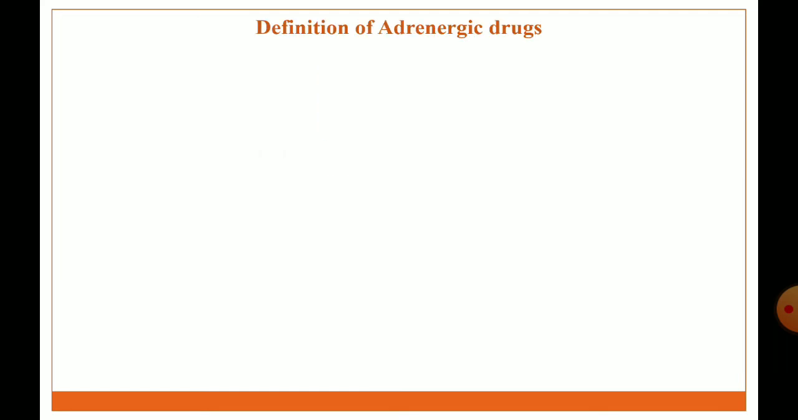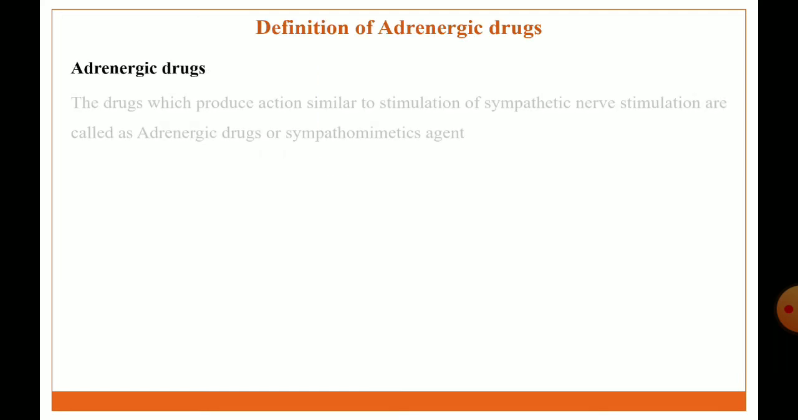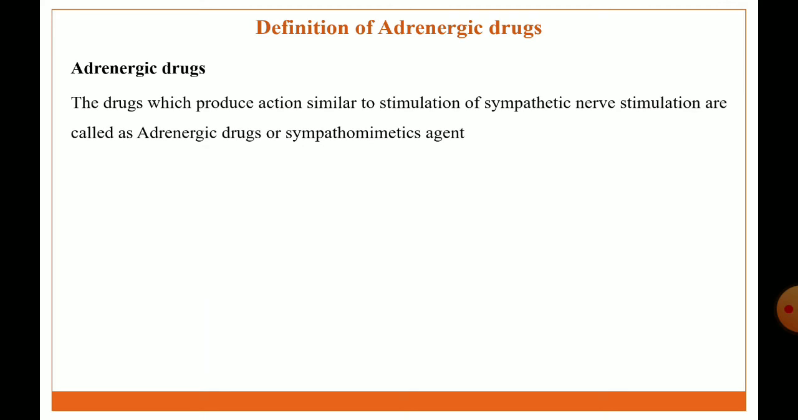Definition of adrenergic drugs: adrenergic drugs are drugs which produce action similar to stimulation of the sympathetic nerve. They are called adrenergic drugs or sympathomimetic agents. Examples: adrenaline, noradrenaline.